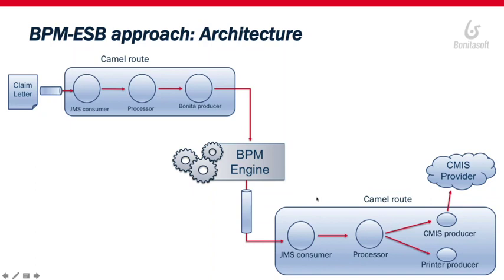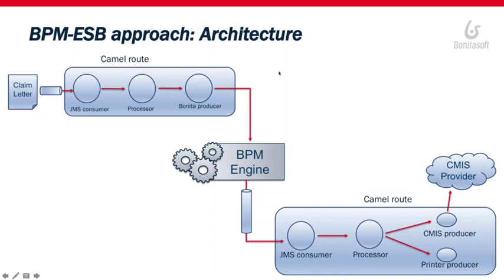We will have a second Camel route which will pick up the information from that queue, process it, and in that case push it into a CMS provider, which is Alfresco in my case, and send it to a printer. As I don't have an enterprise printer available, it's not really easy to demonstrate virtually, so I just push the document into a folder.